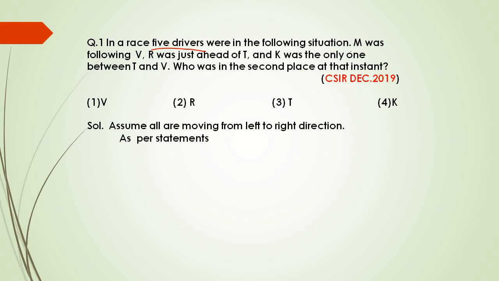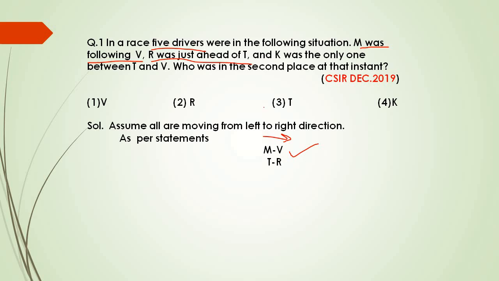Next is M was following V. So if I follow this statement, I can write the sequence like this, because M is following V, and we are considering that the persons are moving from left to right. Our next condition is R was just ahead of T. It will look like this.